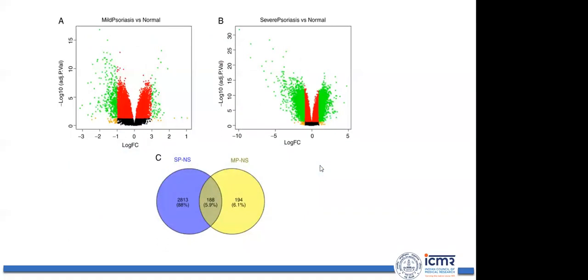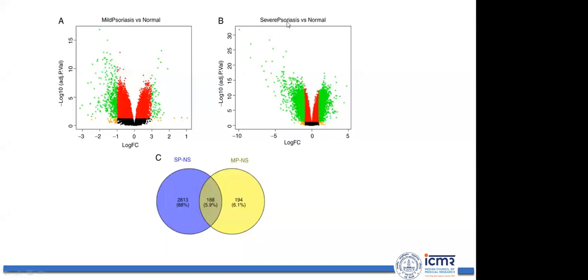This is an example of identification of potential drug targets in a disease called psoriasis. You can see comparisons of mild psoriasis versus normal. This is an open source database data set we have taken in our lab to identify transcripts that are differentially expressed. The green dots are differentially expressed transcripts, with a twofold change. For example, if the expression in the normal state is 1, then in the disease state it is more than twofold, meaning two times. The right side shows upregulated transcripts, and the left side shows downregulated transcripts.